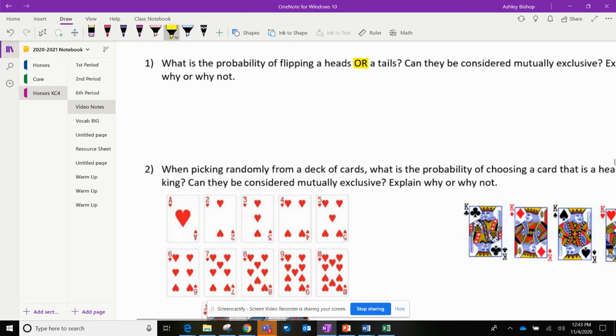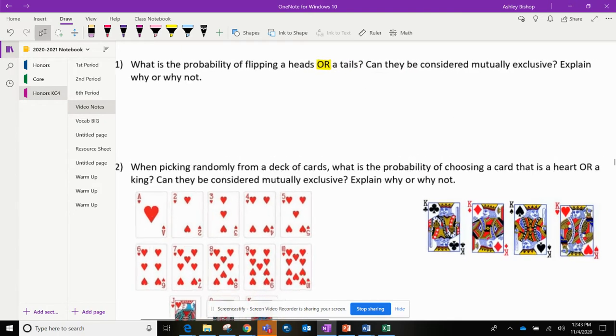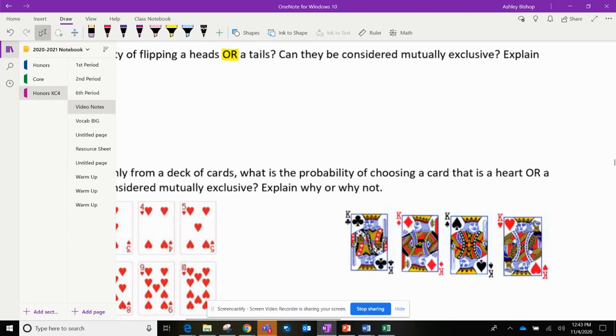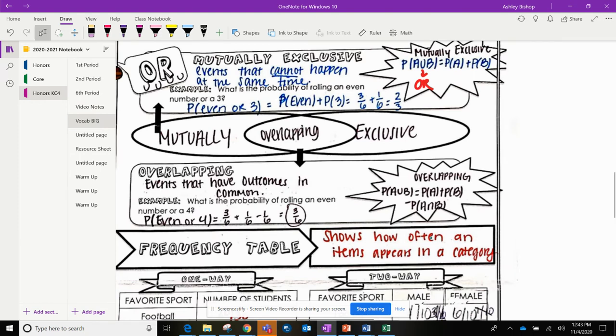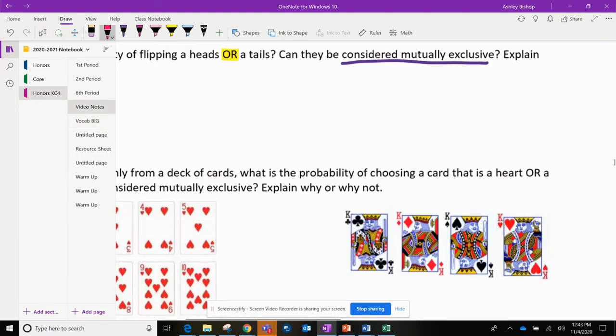You need to now ask yourself, can these two things happen at the same time? When I flip a coin one time, is it possible that it shows both heads and tails? And you should be saying no. They cannot happen at the same time. So are they considered mutually exclusive? Well, my definition of mutually exclusive says these two things cannot happen at the same time. So yes, these are mutually exclusive. And I'm going to put ME for that. And it says explain why. Well, because they can't happen at the same time.